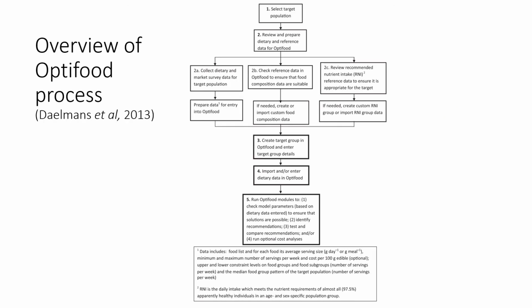And in the paper of Delmons, if you read this paper, it will also give an overview of the process of developing the FBR or GFR from collecting dietary data, the reference data, which is the food composition table, the RNI, and then defining the target group, importing the LP input data, until finally running the OptiFood module.